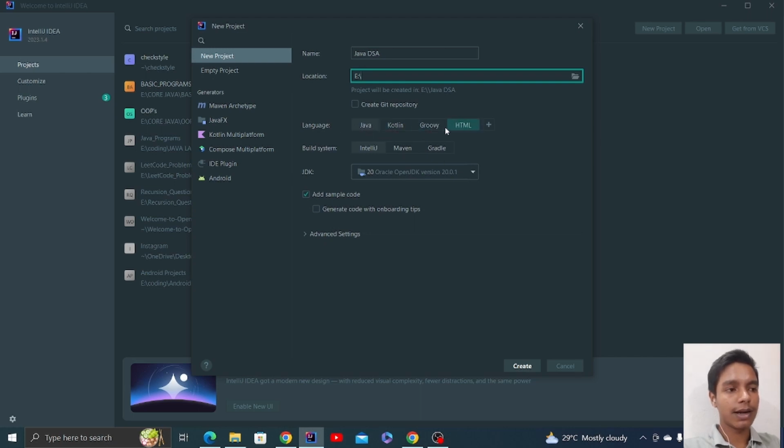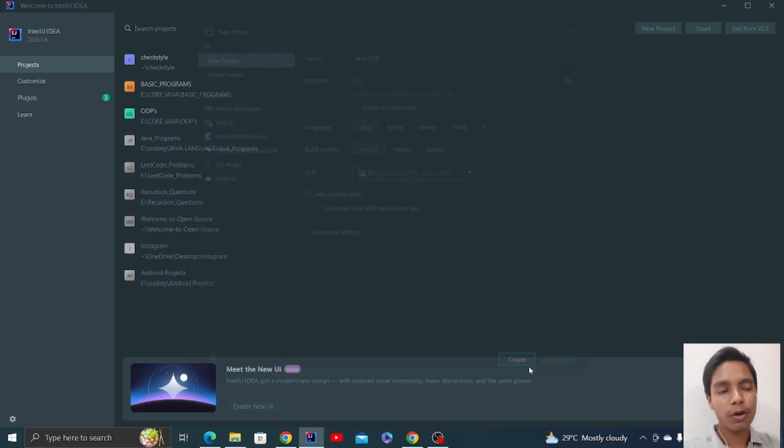You can change to different languages as well, and you can add a Git repository to it. I'm not going to get into that detail right now. You can set the JDK version that you have downloaded. Suppose you have downloaded different versions of the JDK, like JDK 17, 16, 21, whatever, 20, then you can select it from here only. Now you just need to create the project.